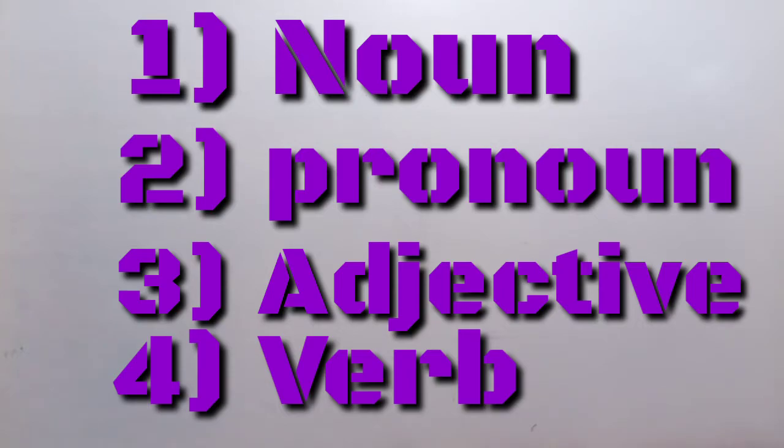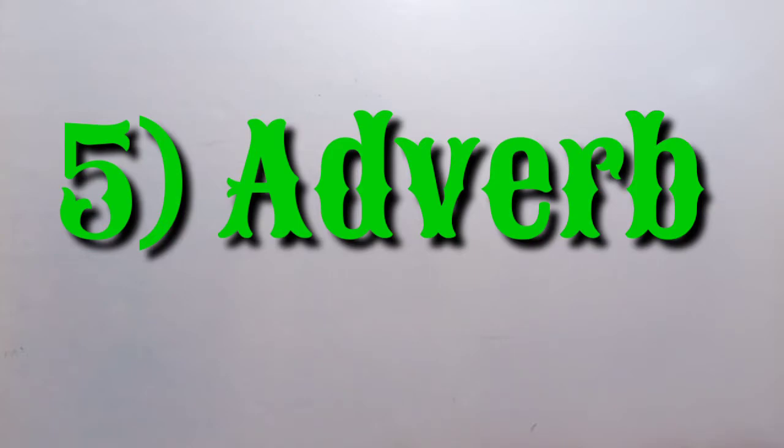And the fifth type of parts of speech, that is the adverb. Adverb means the word which qualifies the verb, an adjective or another adverb. Means adverb gives more information about the verb, about the adjective or about another adverb.